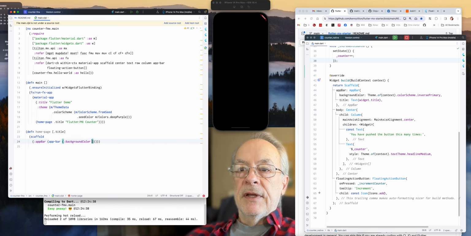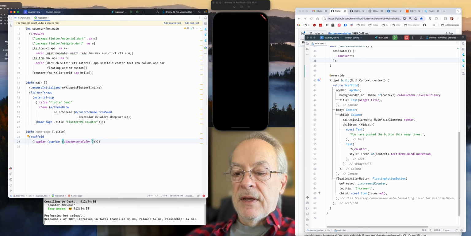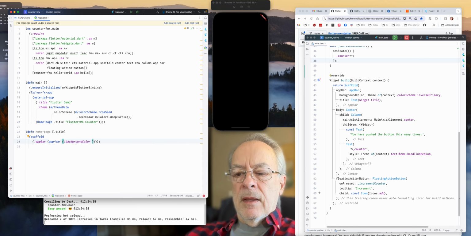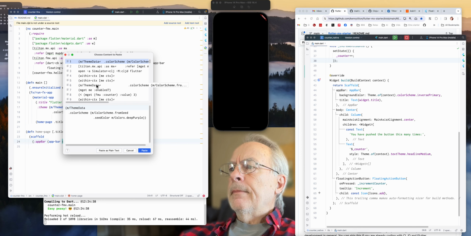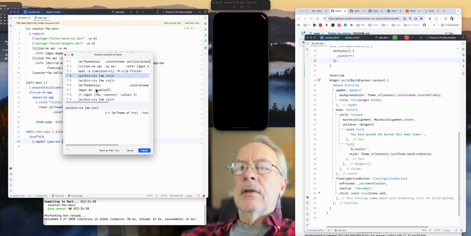Now here again, I get a fancy expression. I got to get some context. And I believe I have this one set up as well, because again, it's another background color theme of inverse primary. No, that's the text guy. Here we go.